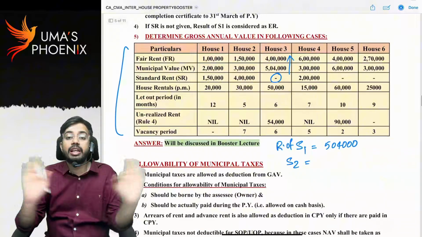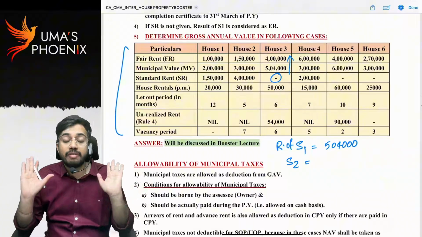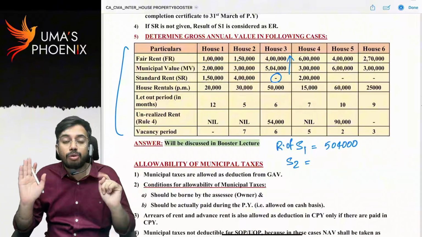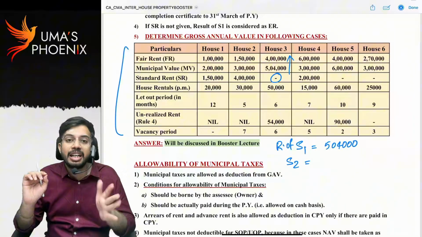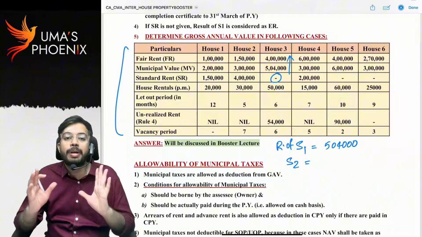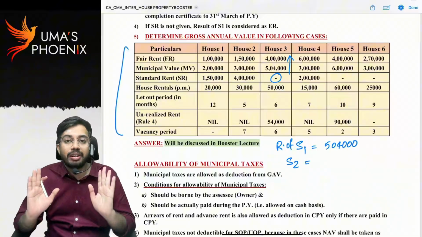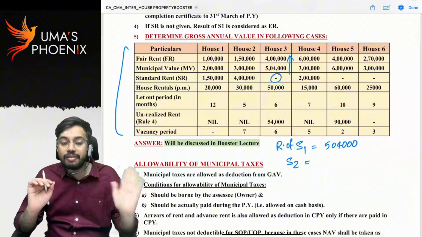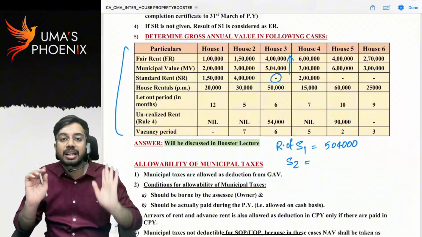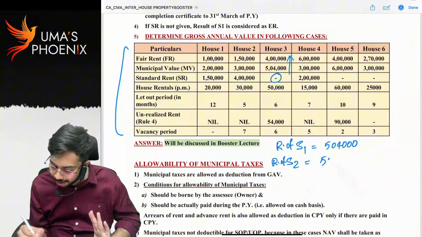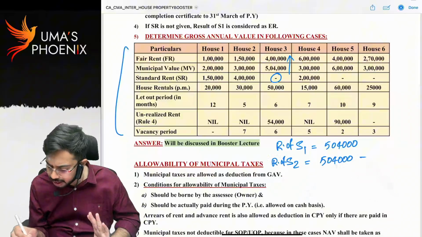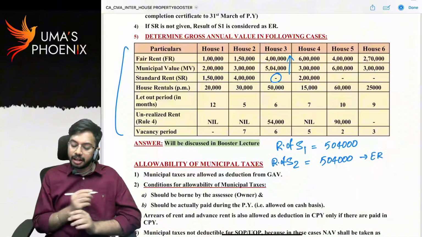Standard rent not given in the question. If standard rent is not given in the question, don't keep 0. 5,04,000 or 0, whichever is lower means 0. If expected rent is 0, then entire house property income will be 0. Don't do like that. If standard rent is not given in the question, result of step 1 is result of step 2. The result of step 2 is also 5,04,000. Result of step 2 we call as expected rent.